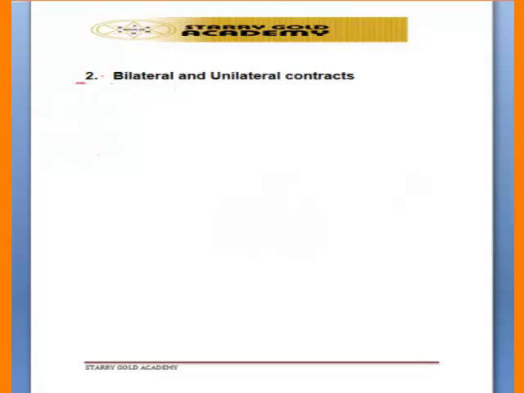Then number 2, another classification, bilateral and unilateral contract. A bilateral contract involves a contract between parties, and the promise is coming from the two parties. Take for example party A and party B. Party A is promising to sell a particular car to party B, and party B is also promising to pay some amount of money. That means each of them is exchanging a promise. So a promise is coming from A to B, and a promise is also coming from B to A.